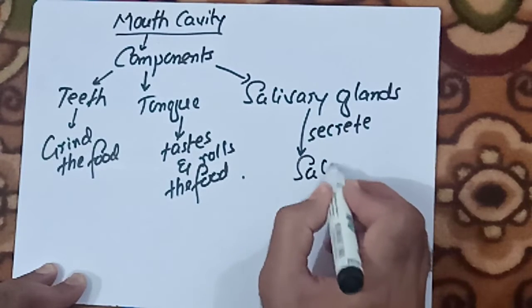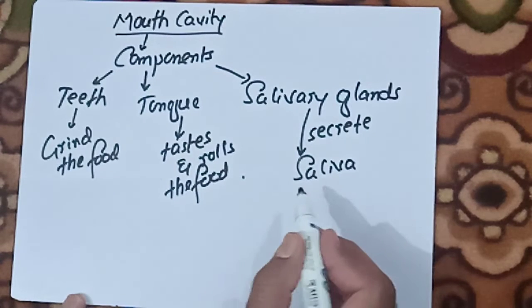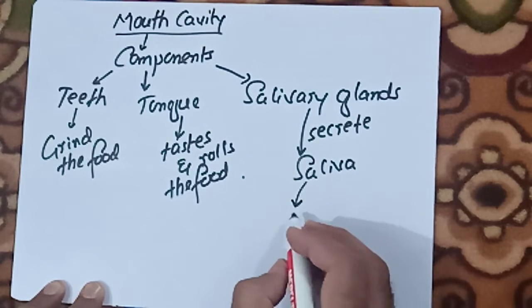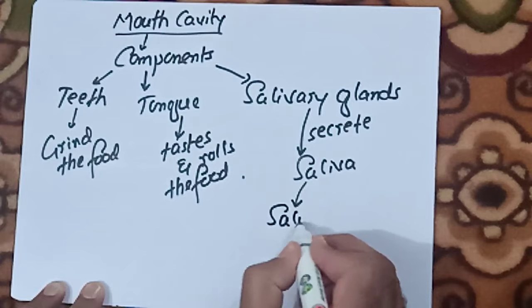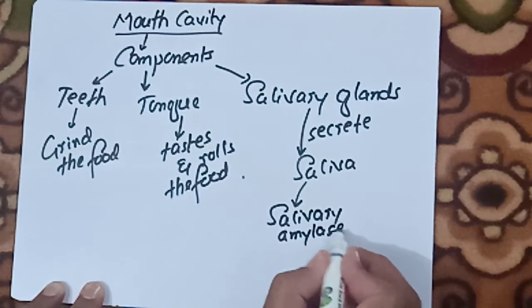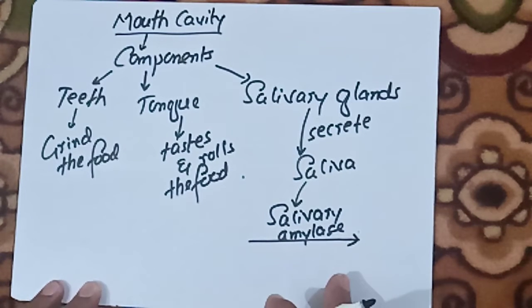Whenever we see a particular type of good food, or the smell comes to us, definitely water comes in our mouth. So the water production is actually the saliva production. This saliva contains an enzyme called salivary amylase, which is responsible for the digestion of carbohydrates.